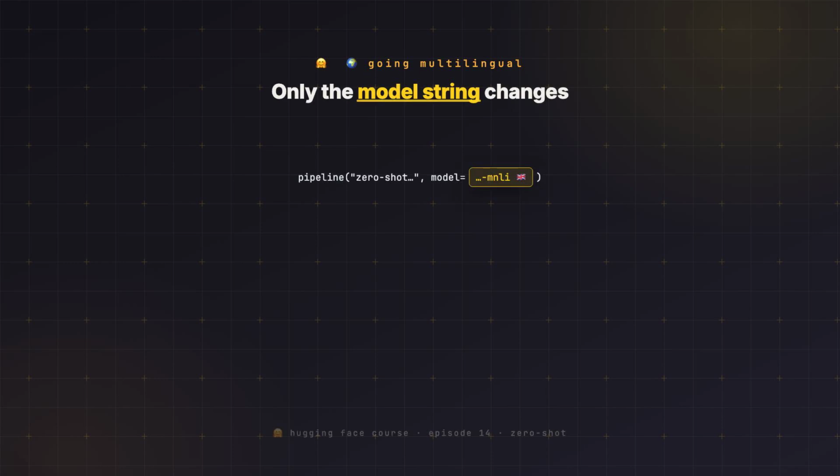Now the multilingual half. The default English zero-shot model only really understands English, so a French sentence confuses it. The fix is just a different checkpoint, a model pre-trained on many languages at once. Swap the model name to a multilingual NLI checkpoint, and the exact same call signature now scores French, Spanish, German, the lot. Your code doesn't change shape, only the string naming the model does.